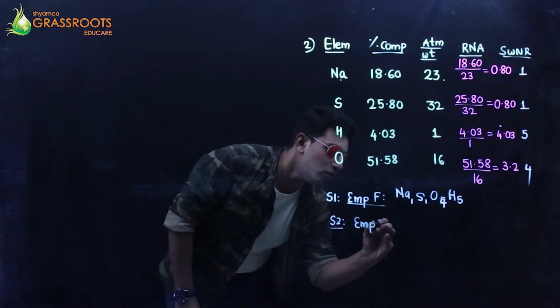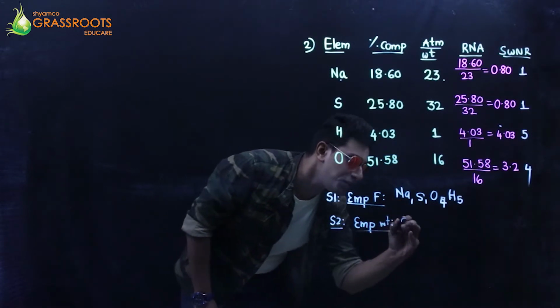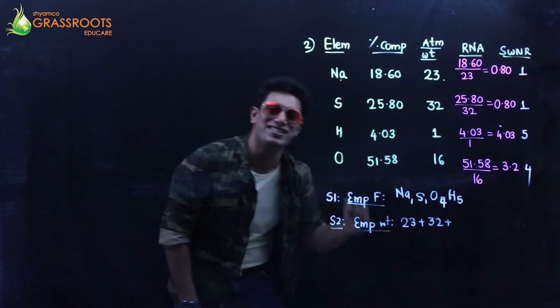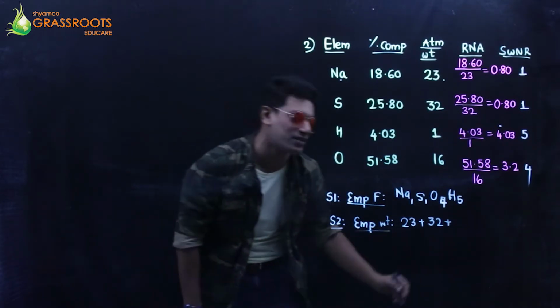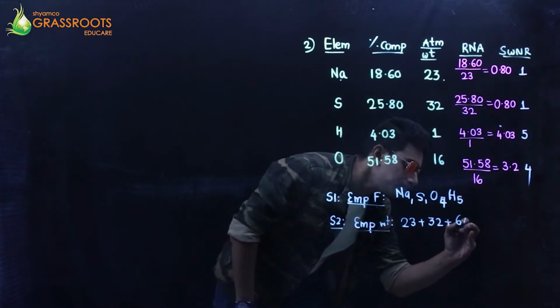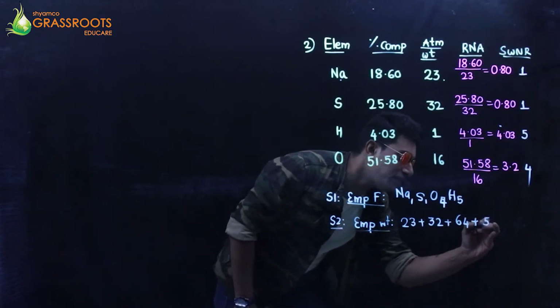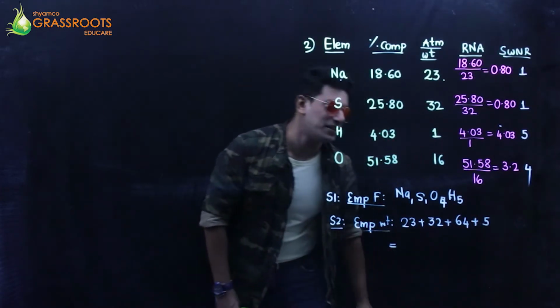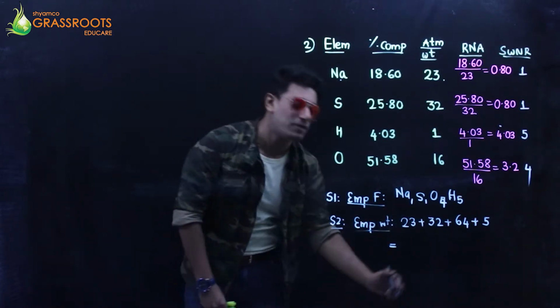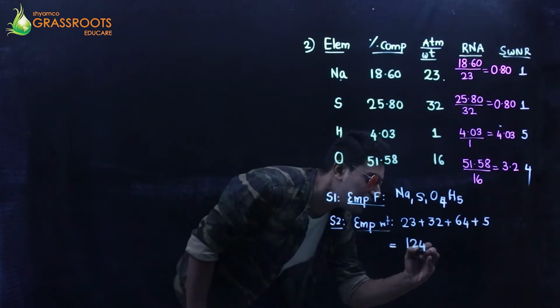Talking about the weight, step number 2, that's the empirical weight for y'all. Sodium 23 grams, sulfur 32 grams, oxygen 16 into 4 atoms, 16 fours are 64 grams. And hydrogen is 1 into 5, that's 5 grams. Calculate it: 23 plus 32, 55 plus 5, 60 plus 64, that's going to be 124 grams.